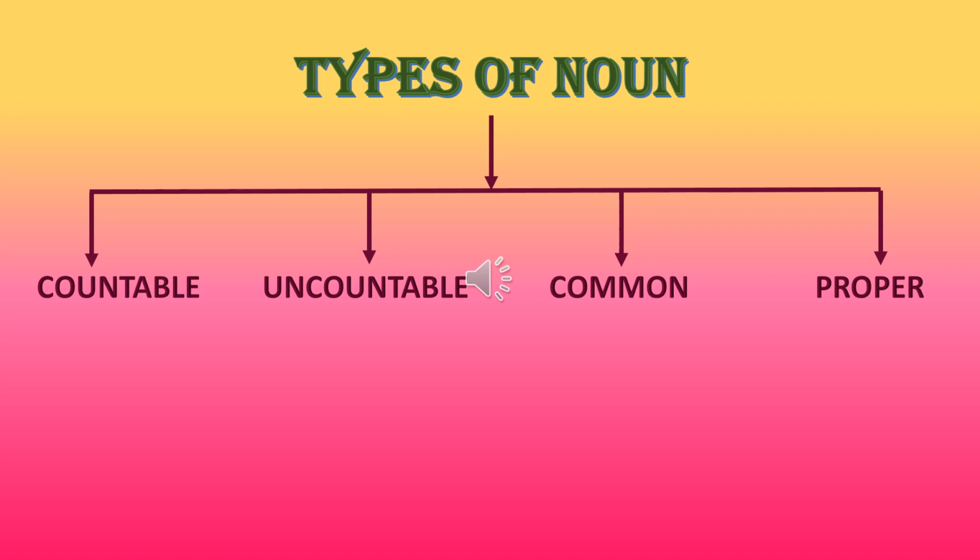Now comes the main topic, types of noun. Now in class 2nd we'll study about 4 types of nouns, that are countable, uncountable, common and proper. So somehow with the name you can understand countable, that means we can count. Uncountable, which we cannot count. Common as in general, and proper as means specific. Now first we'll start with countable and then uncountable, followed by common and proper.